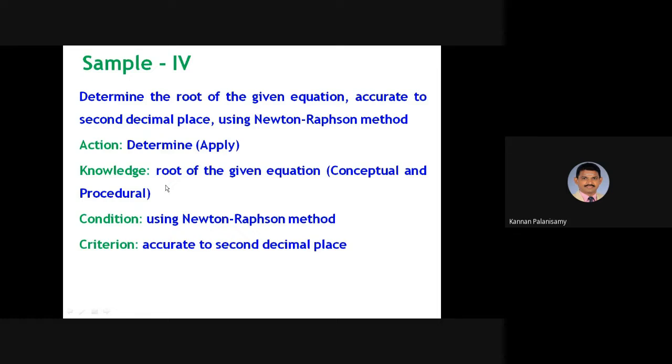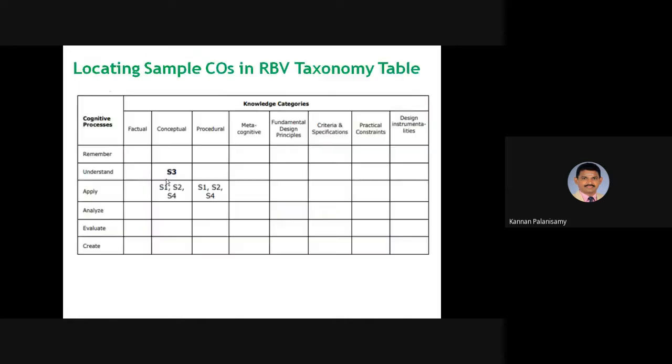So in this way, I have shown some samples. Each and every CO has these four components. Then we have to locate them; for example, we consider these four samples. We have to map these things. The cognitive processes are represented here, and here the knowledge categories are mentioned.